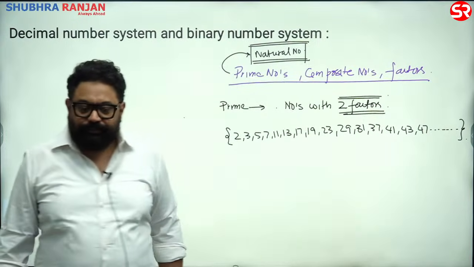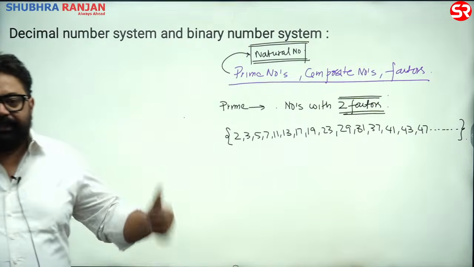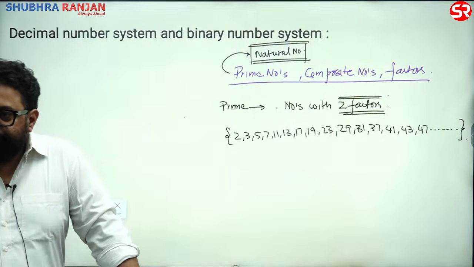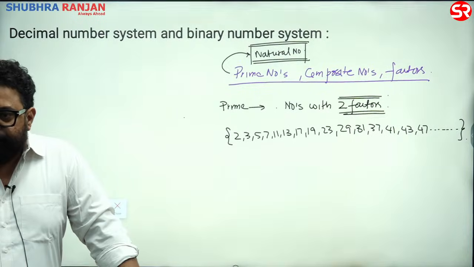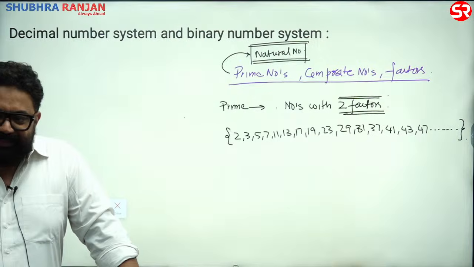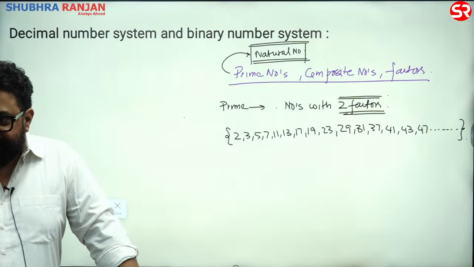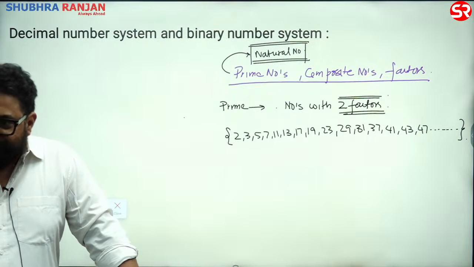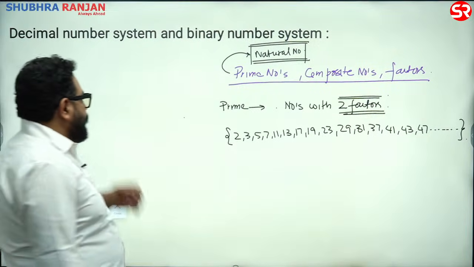Check it out. Every number written in this set has only two factors. 2 has only two factors, 1 and 2. 3 has only two factors, 1 and 3. Isn't it? सबके दो factors हैं. चलेगा? Clear है? Then what are composite?